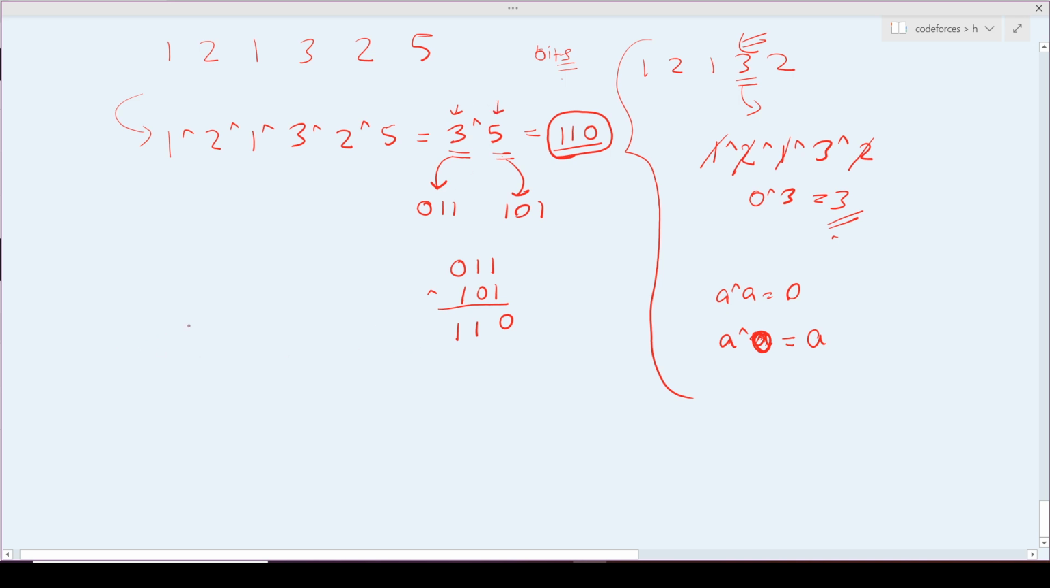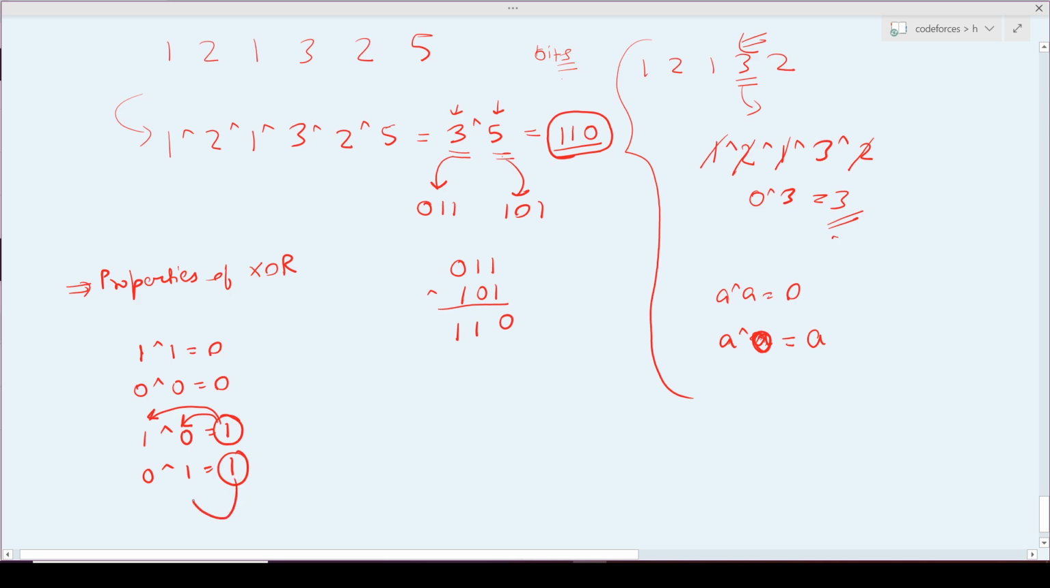If I look at the properties of XOR, I know that 1 XOR 1 is 0, 0 XOR 0 is also 0, 1 XOR 0 is 1 and 0 XOR 1 is 1. It means that 1 is only obtained when either one of them is 1 and the other one is 0. So in this result, I can say I am having 1 here.